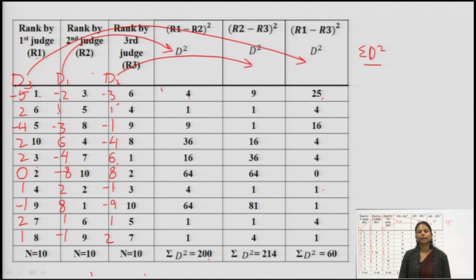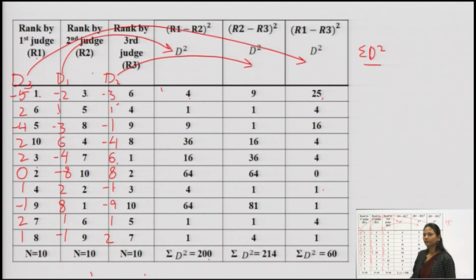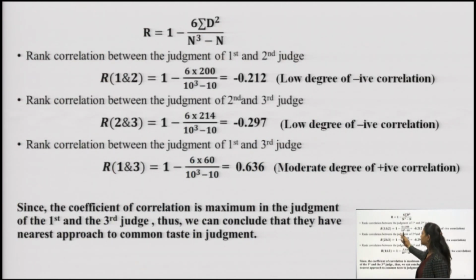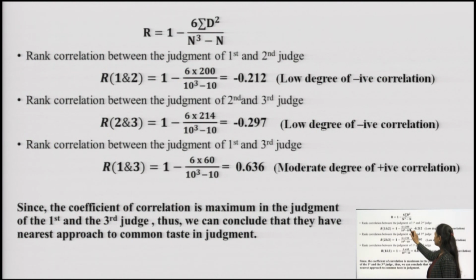Now, putting all these values into my formula, what do I have? My formula is this, as we know, the rank correlation for the first and the second judge. I have put the values which we have obtained here in this table. So, 6 into 200, as we have obtained D square for the first and the second judge 200, I have put here. The answer becomes minus 0.212.